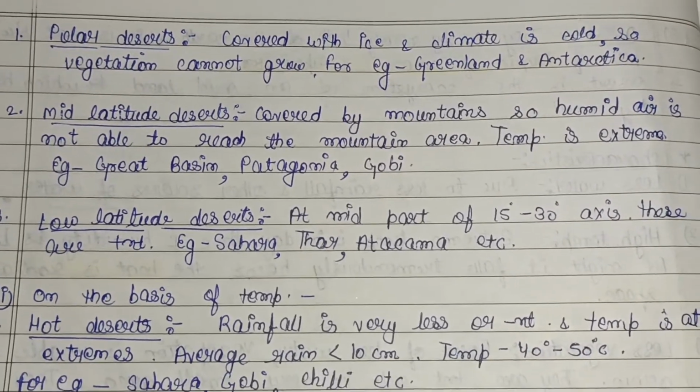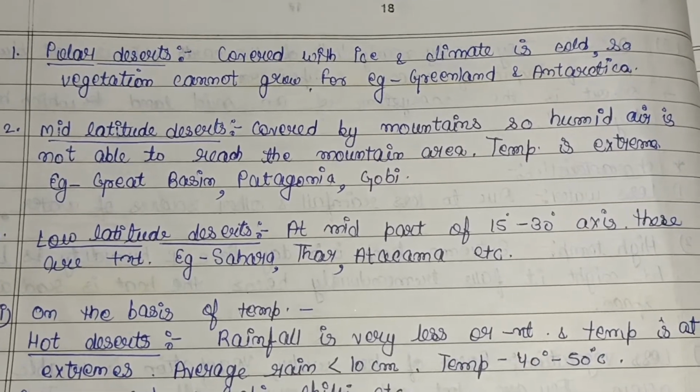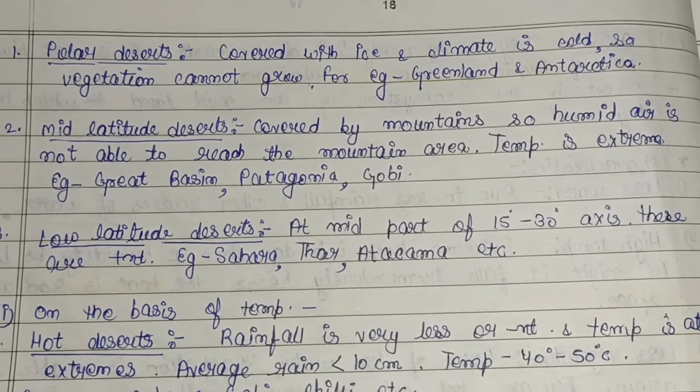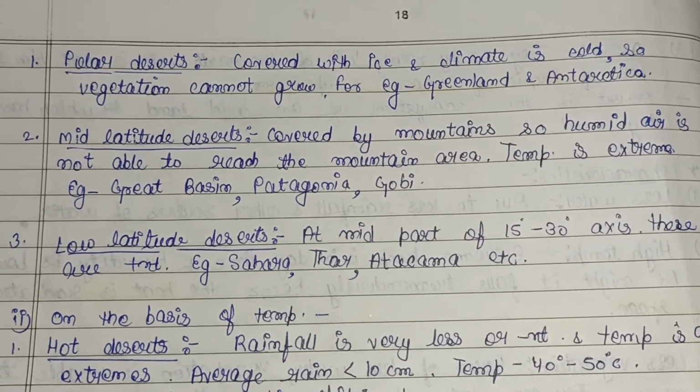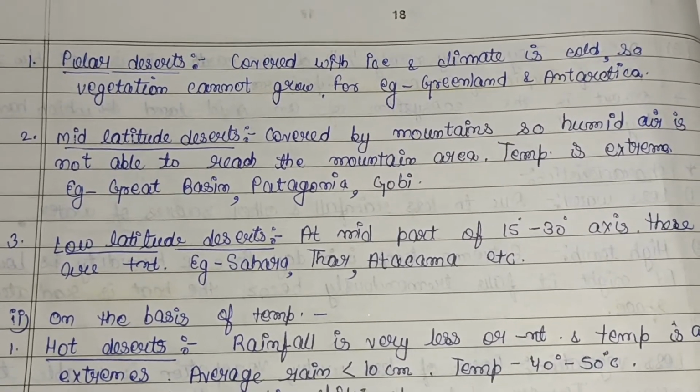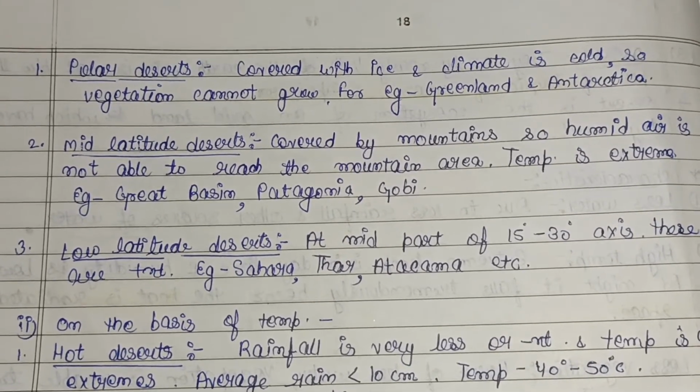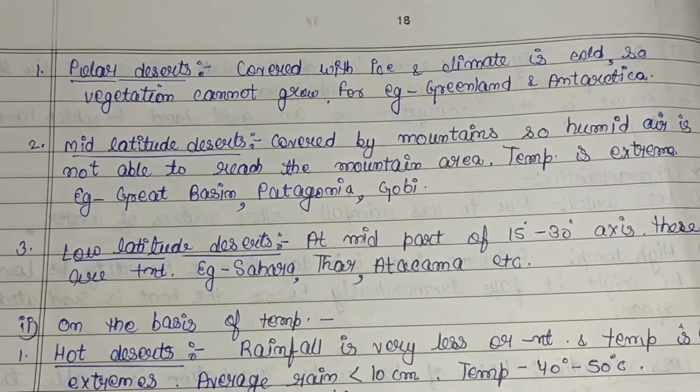Then the mid-latitude deserts, that is they are covered by mountains. So humid air is not able to reach the mountain area. What is the role of humid air? It generally brings rainfall. So rainfall doesn't reach here. Temperature is extreme. Examples: Great Basin, the Patagonia and the Gobi Desert.